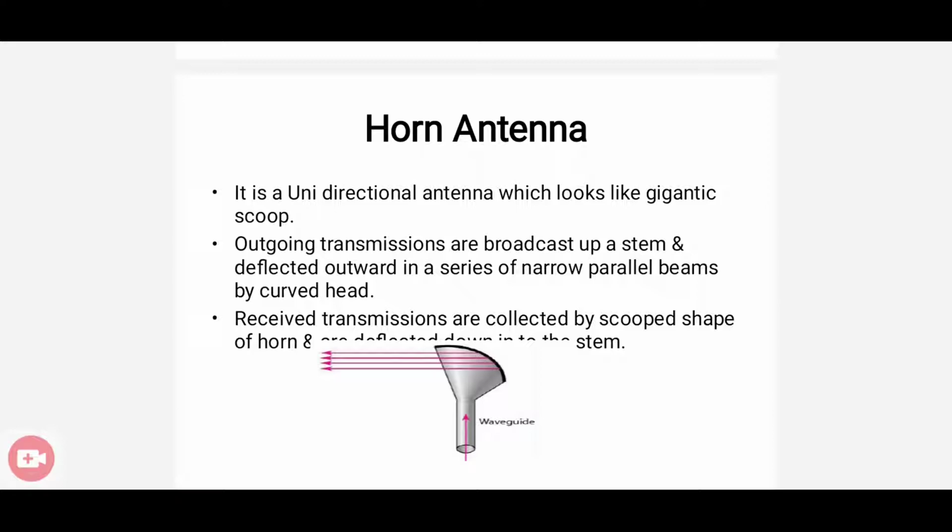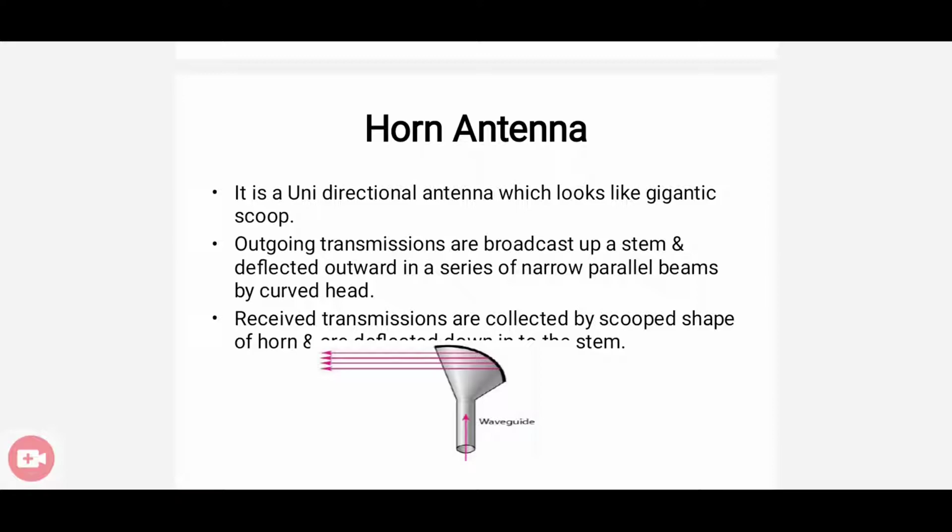So this is a type of antenna which is known as a horn antenna. It's just like a gigantic scoop. And what is the direction of reflection? It's just like a narrow parallel beam. Also, it's a unidirectional antenna.